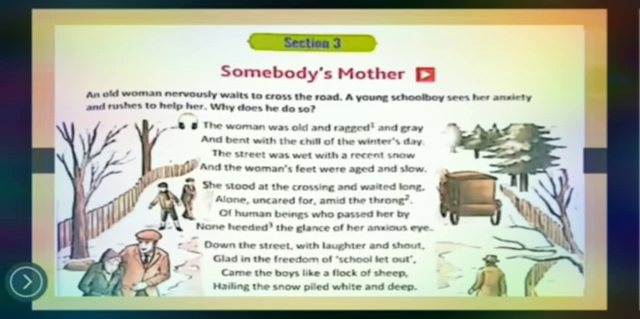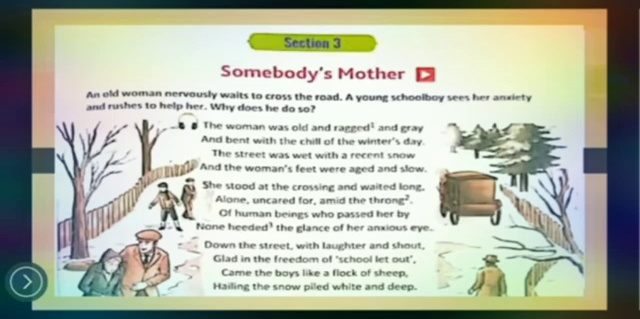Of human beings who passed her by, none heeded the glance of her anxious eye. And no one heeded, it means paid attention to the glance of her anxious eye. Glance means look of her anxious eye. Anxious means worried and afraid. By looking into her eyes, we can find that the lady was very worried and afraid of something.